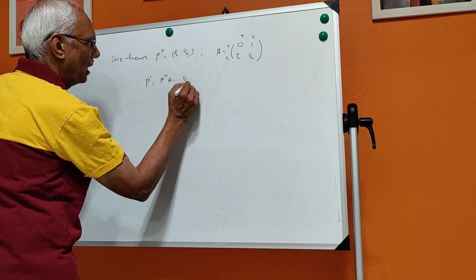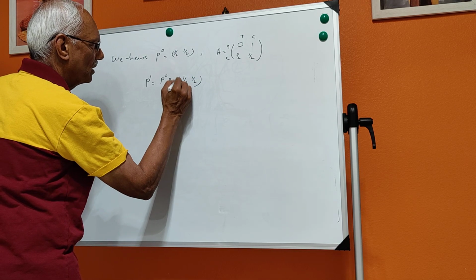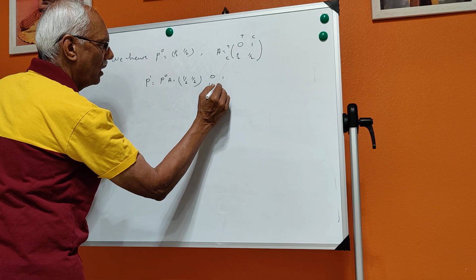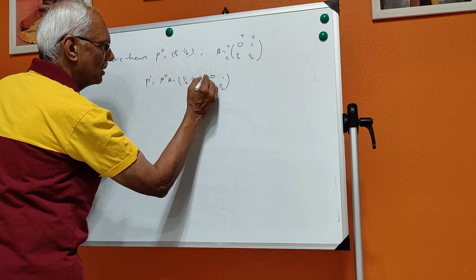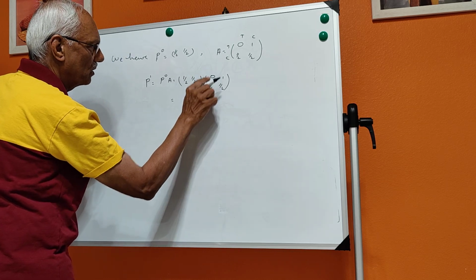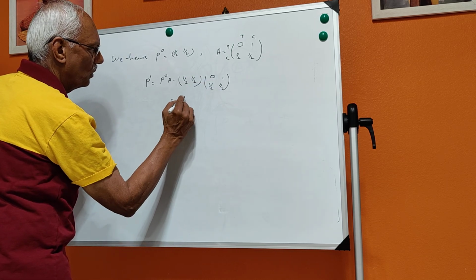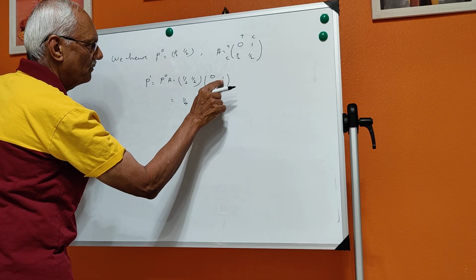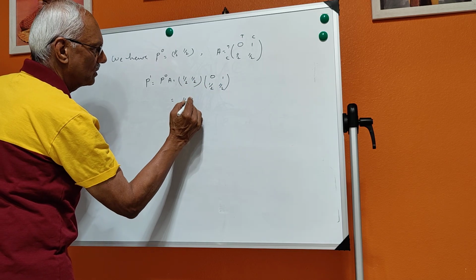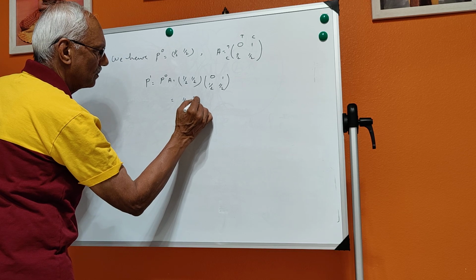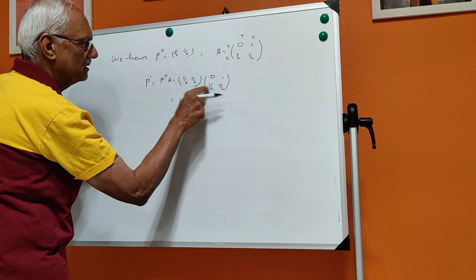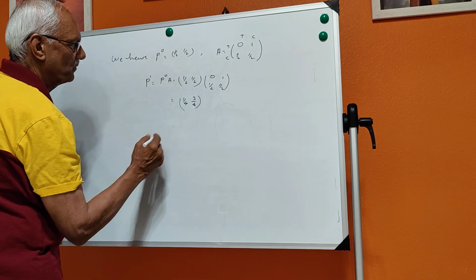Your [1/2, 1/2] into [0, 1; half, half]. If you multiply row into column, 1 by 4, 0 plus half is half, and half plus 1 by 4 is 3 by 4. This is half and this is half and this is 1 by 4, that is 3 by 4.